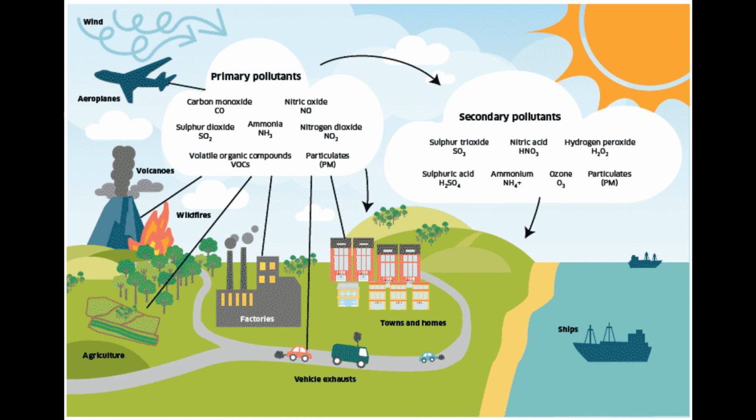Ozone, O3. While ozone in the upper atmosphere is beneficial, ground-level ozone is a harmful pollutant. It forms when nitrogen oxides and volatile organic compounds, VOCs, react in the presence of sunlight. Ground-level ozone can cause respiratory problems and damage vegetation. Volatile organic compounds, VOCs. These are organic chemicals that vaporize at room temperature and contribute to the formation of ground-level ozone. VOCs are released from various sources, including vehicle emissions, industrial processes, and solvents.